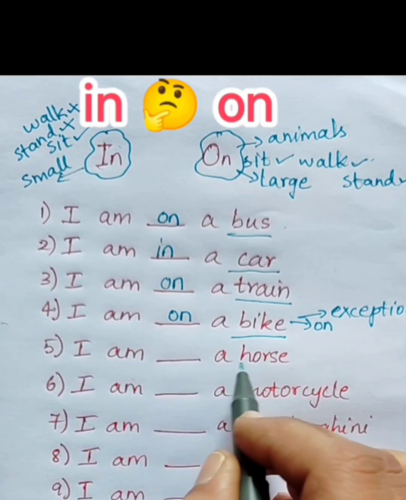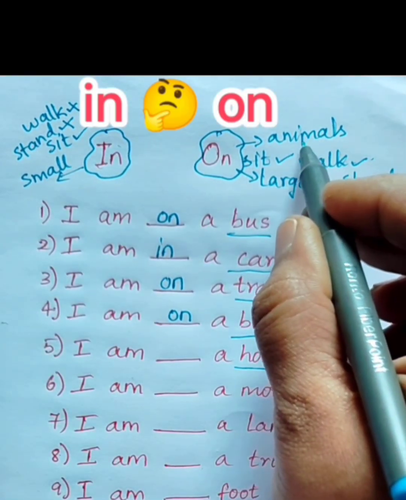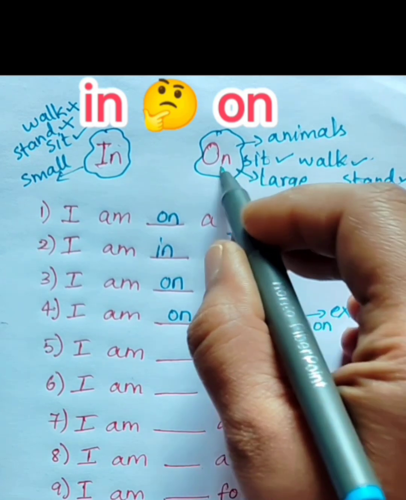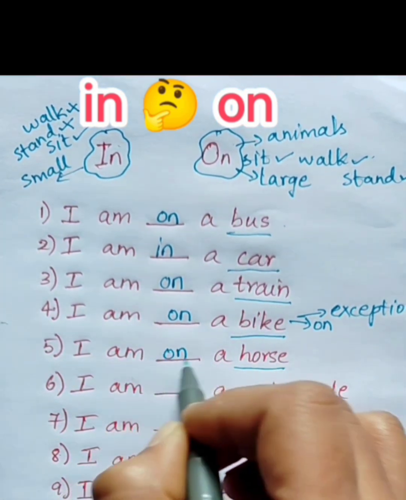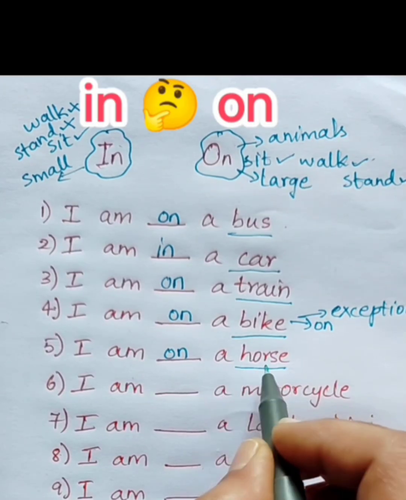Next, I am blank a horse. Horse is a keyword here. As per the rules, whenever you're using animals as a mode of transport, we use on. I am on a horse. Moreover, there is no door for the horse where you can open and sit inside. So you can only sit on a horse.